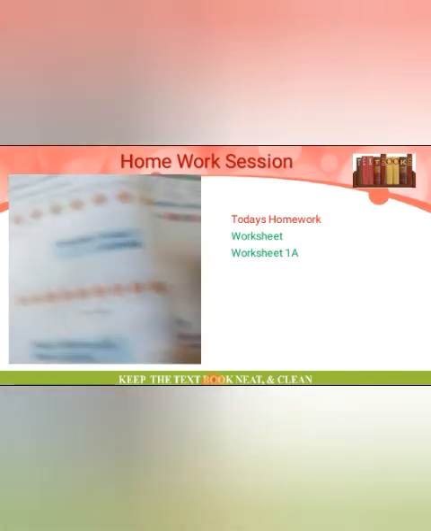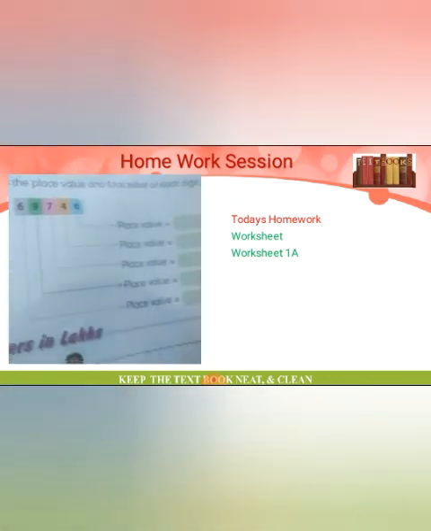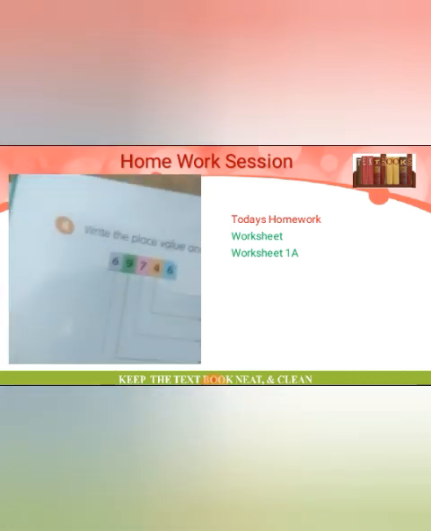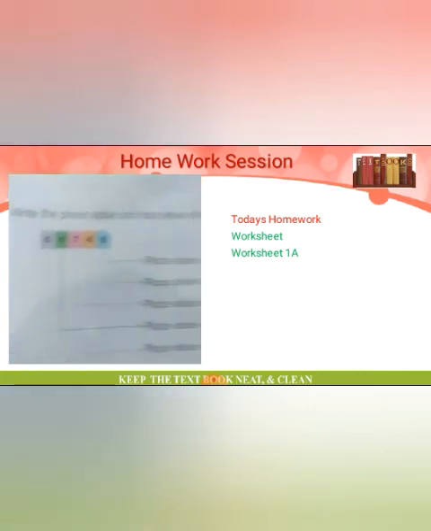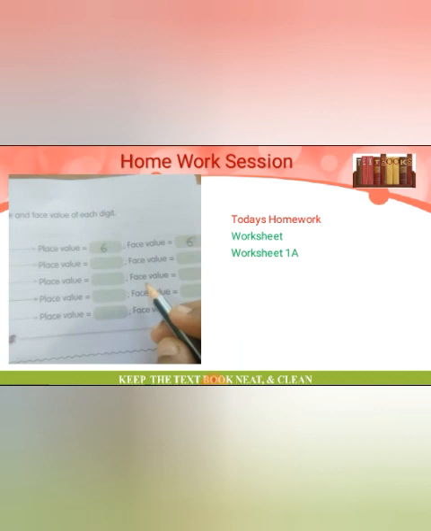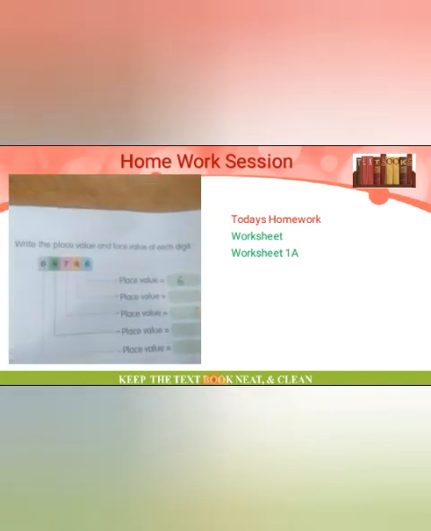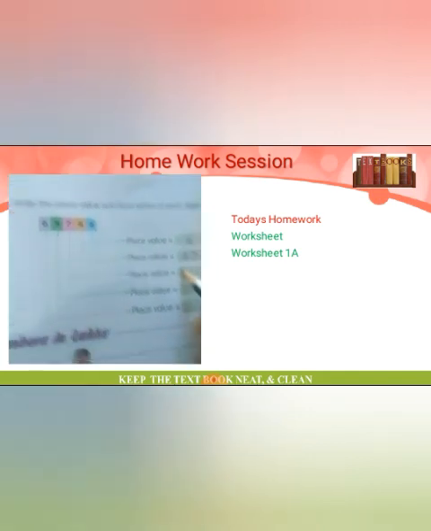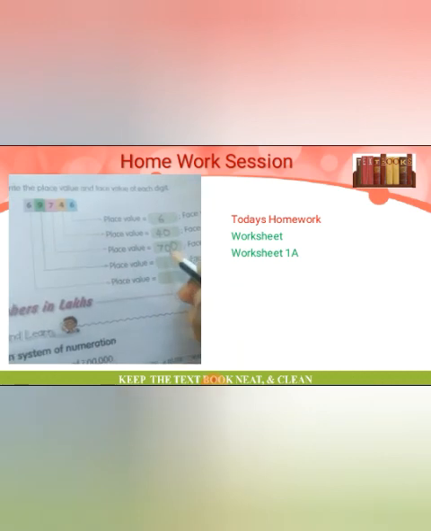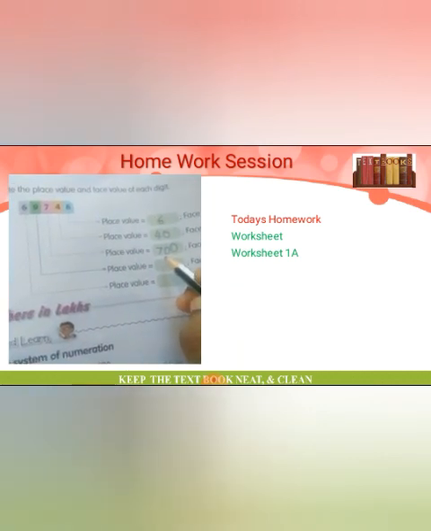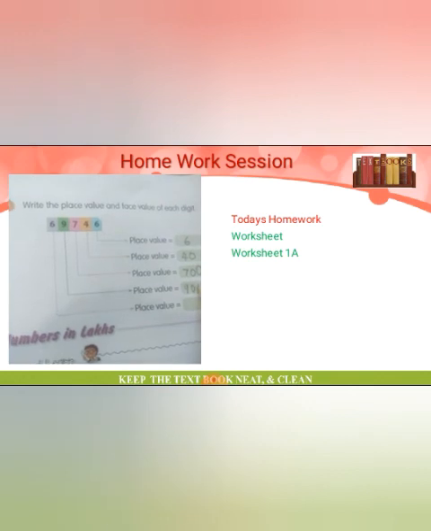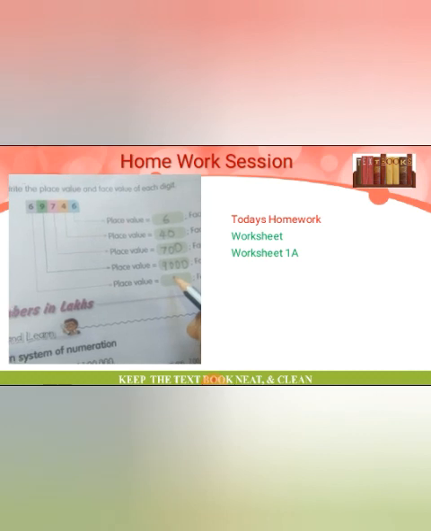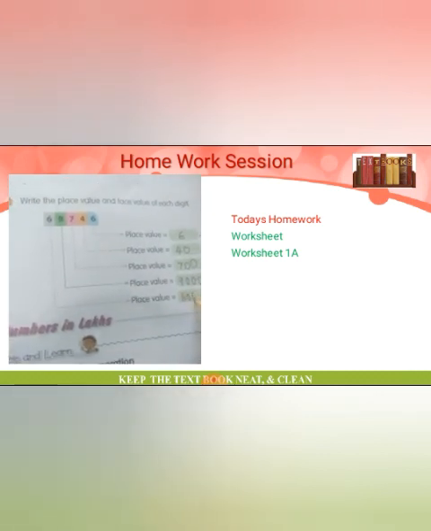Understand? Then the last question, place value. Place value of 6: 6 is in the 1's place, so no change, 6, and face value also 6. Then the 10's place number is 4, so 4 into 10, 40. The place value of 7 is 7 into 100, 700. The place value of 9: 9 is in the thousands place, so 9 into 1000, 9,000. The place value of the last digit, 6, is 6 into 10,000, that is 60,000.